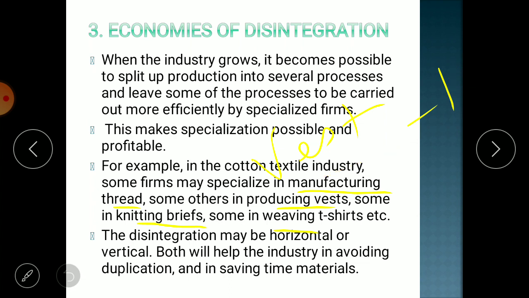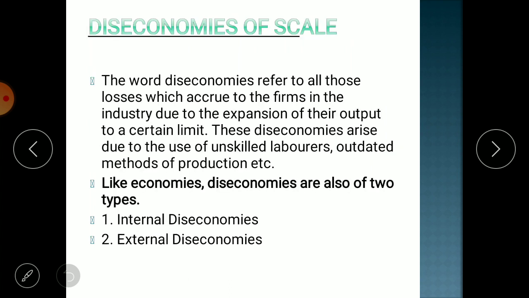So that is all about the external economies of scale. We are keeping our lecture here only. From the next lecture, we will start diseconomies of scale. Thank you.